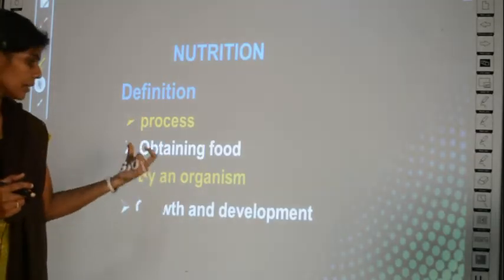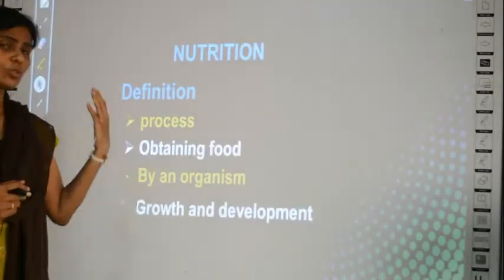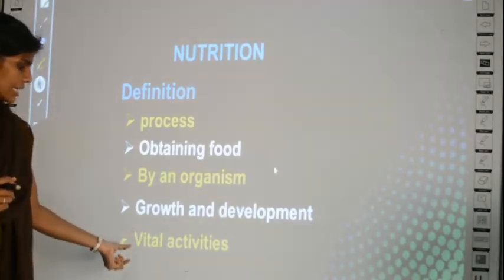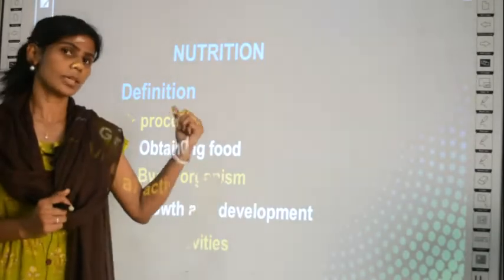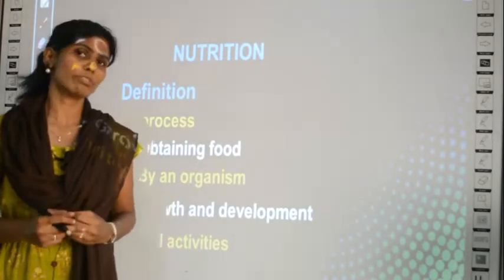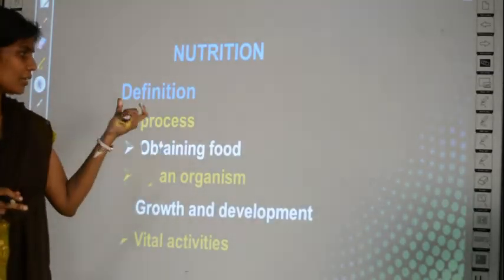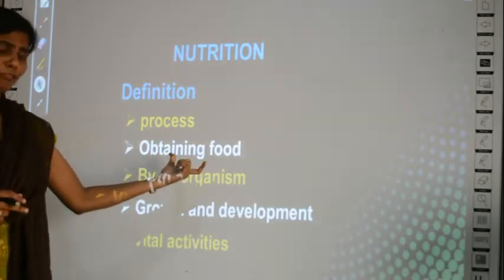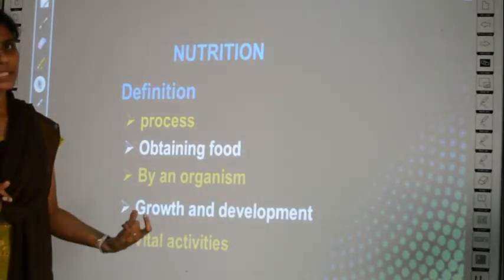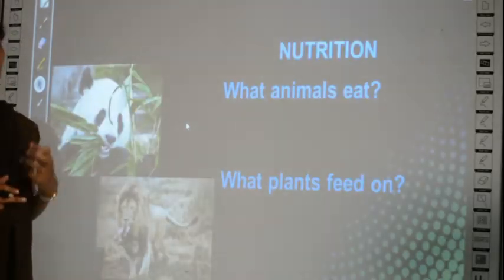So when you eat, there is growth, that is increase in height and weight, as well as there is development, that is you are mentally or all organs of your body develop, and vital activities of your body are also controlled by nutrition. What is vital? Vital means important. All activities of your body are also achieved whenever there is proper nutrition. So you can define nutrition as a process of obtaining food by organisms for its growth and development and for its vital activities. Clear? This you have to memorize, the definition. You should be thorough with it.